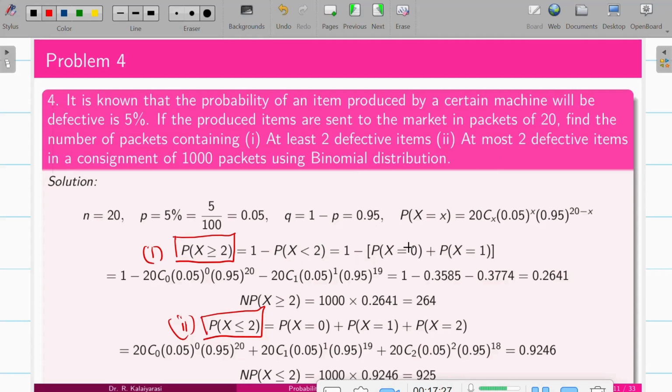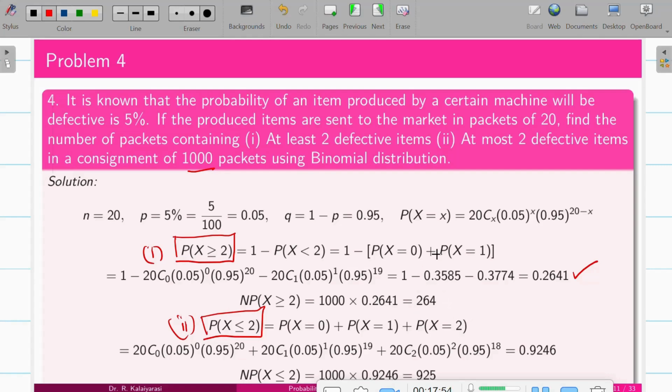So less than 2 is nothing but 0 and 1. Find the value, and we'll get probability of X greater than or equal to 2 as 0.2641, and we have to compute for the consignment of 1000, so it is 1000 times your probability. This will become 264. For the consignment of 1000, we have 264 packets with at least two defective items.